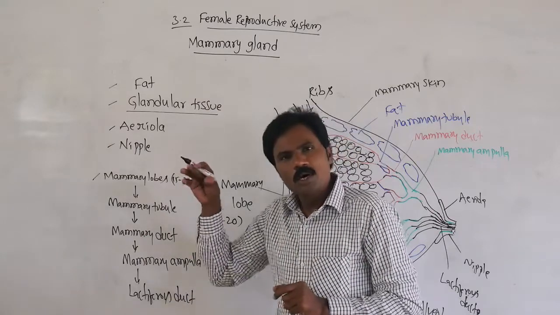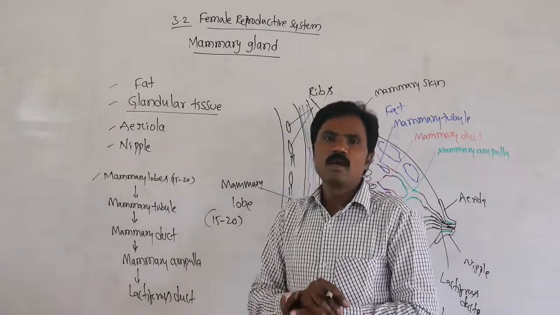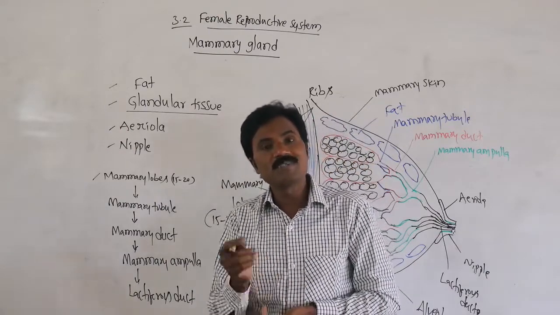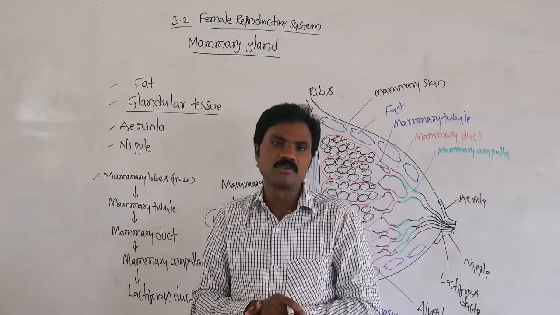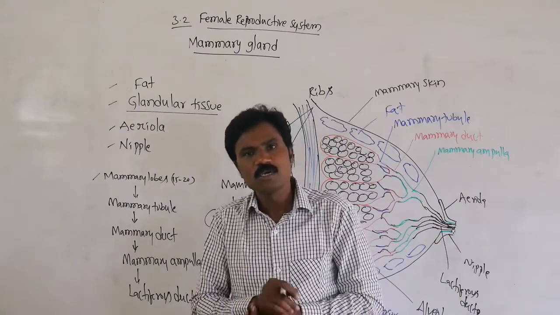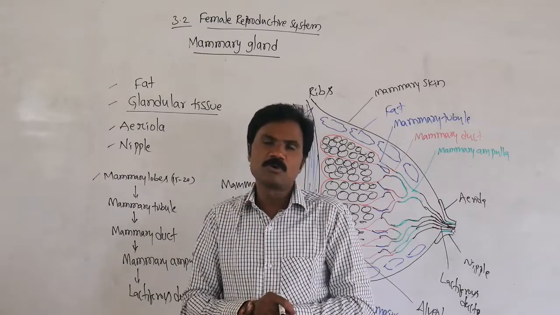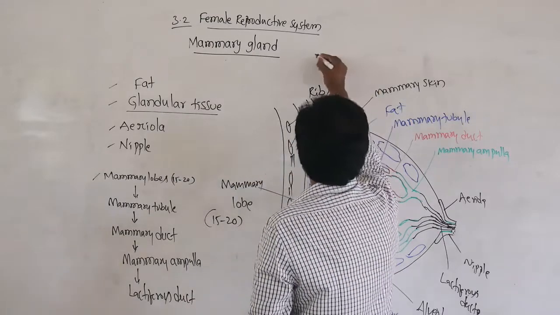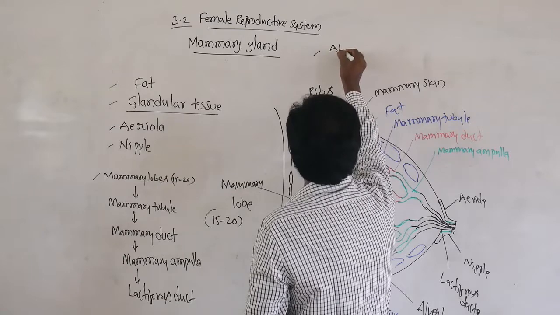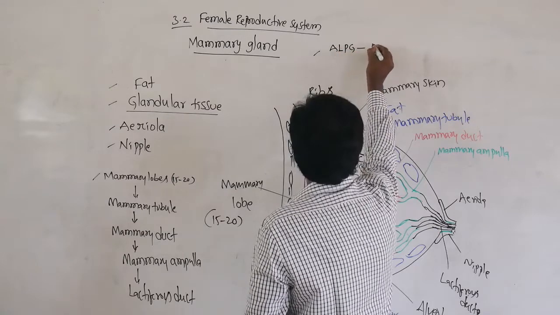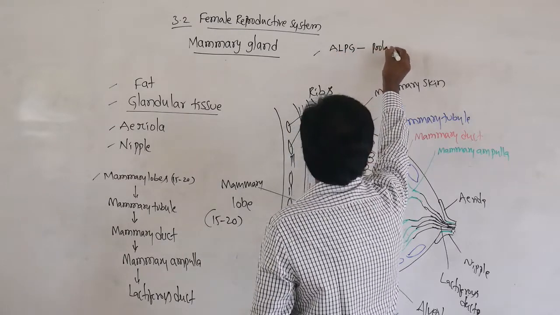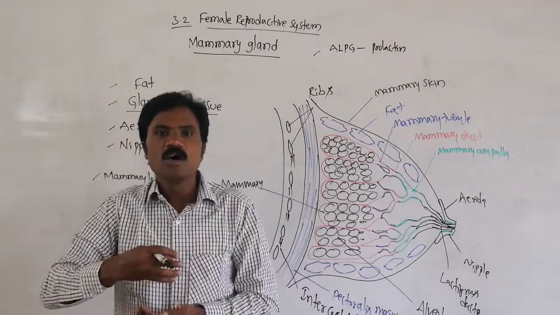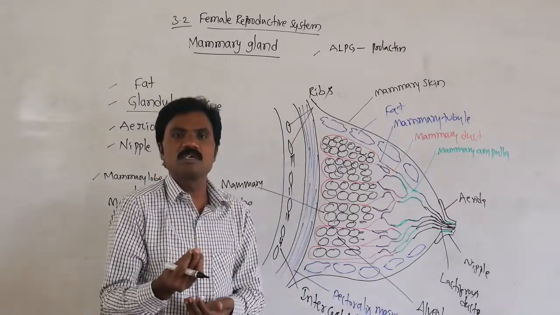But in any healthy woman, after delivery of the baby, certain hormones are released. What is the name of that hormone? That is the prolactin hormone, secreted by the anterior lobe of the pituitary gland. This prolactin helps in synthesis and secretion of milk.